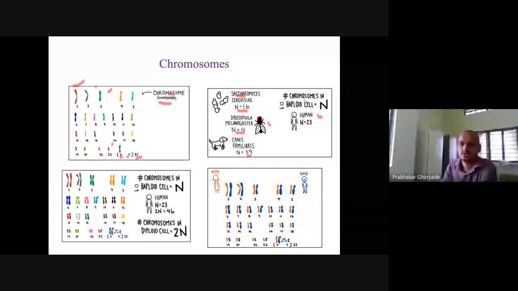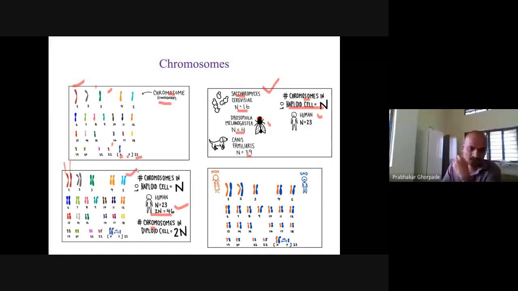The haploid cell contains N chromosomes. If you take a haploid cell, that will be 23. In a diploid cell, that is 46 chromosomes. In the diploid cell, for each chromosome you have two copies, so two chromosomes, that is a diploid. So this was the haploid description, and this is the diploid description of the chromosome.